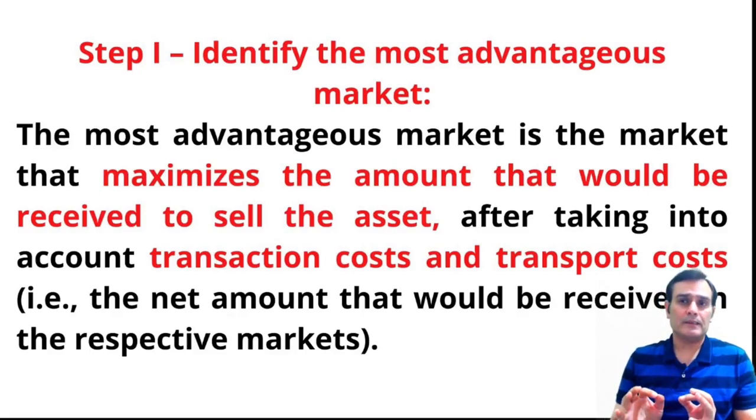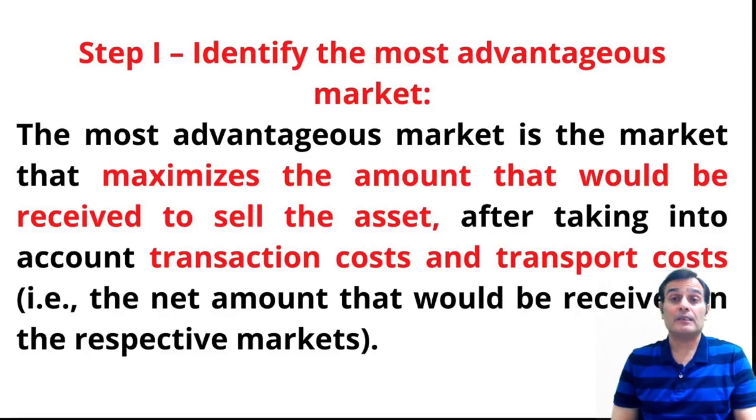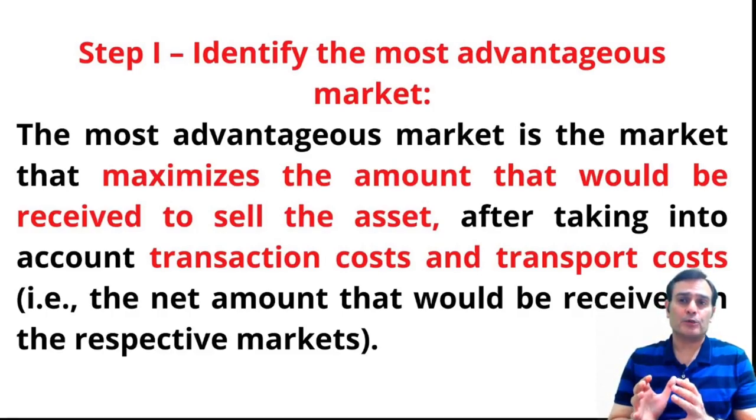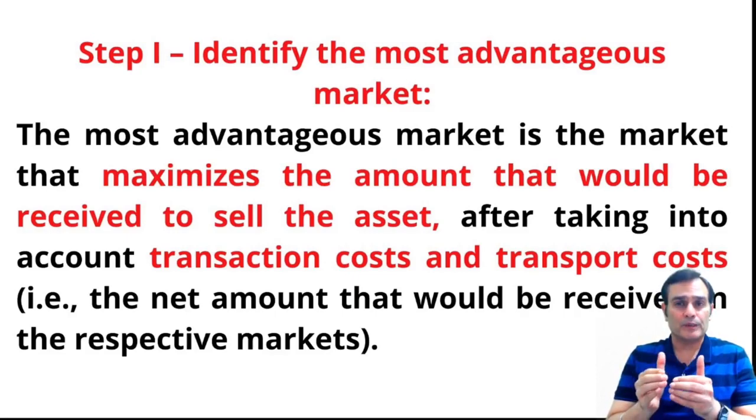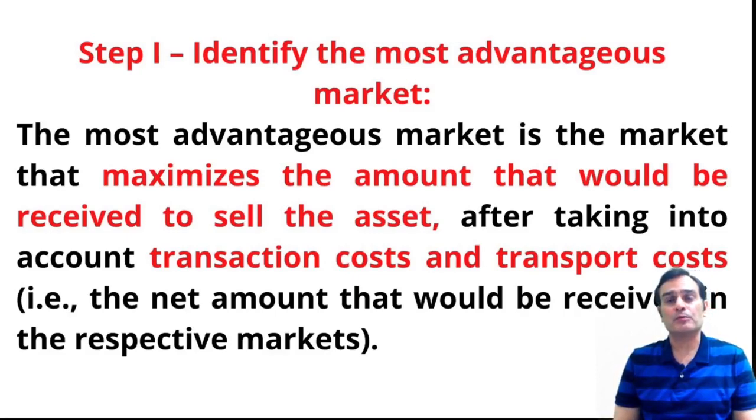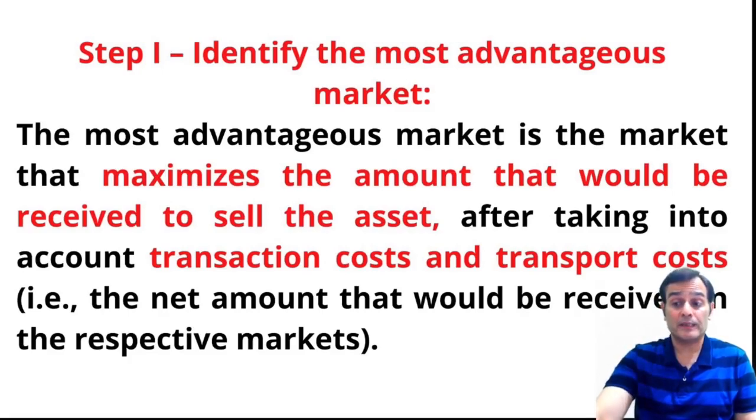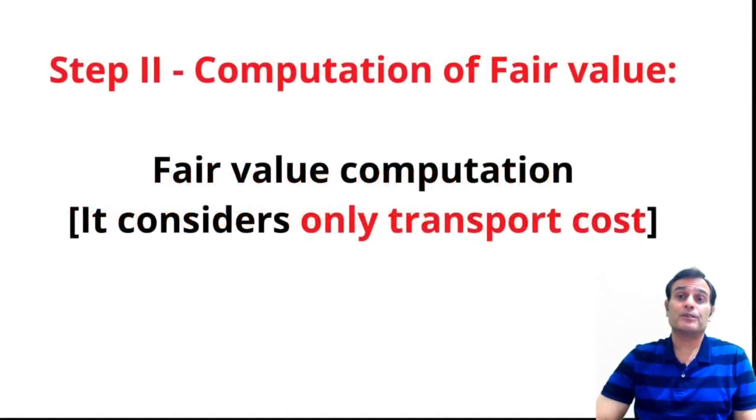We've already seen that when you identify the most advantageous market, we need to maximize the net amount received. That means we reduce the transaction cost and the transportation cost both and see the market where the net amount received is supposed to be the highest. After you identify the most advantageous market, the next step is the computation of the fair value.